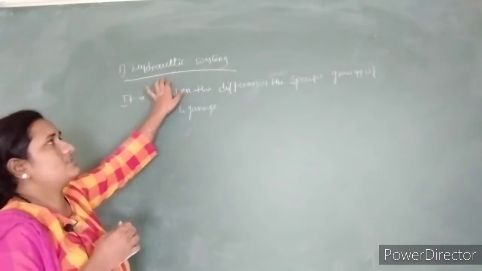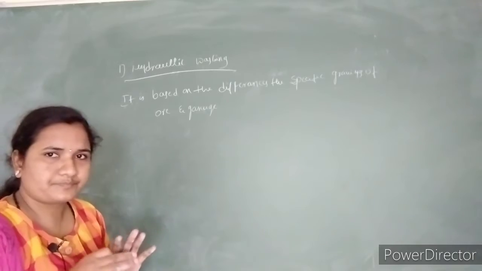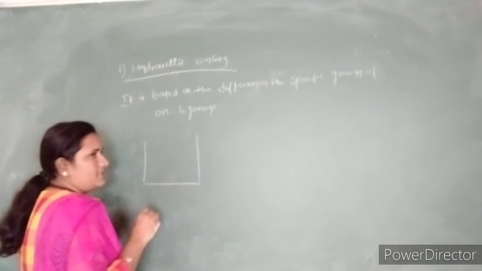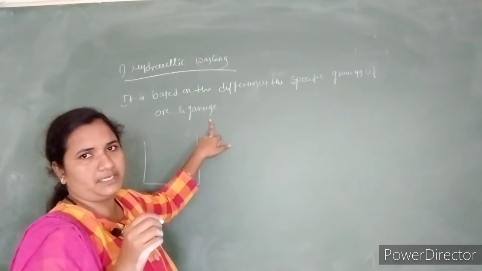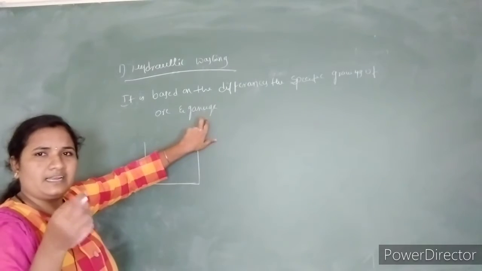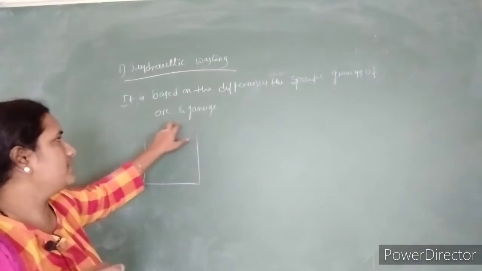As the name suggests, hydraulic washing means washing with water. If I consider the ore to be heavier and the gangue to be lighter particles, or else the unwanted materials to be lighter in size compared to that of the ore.